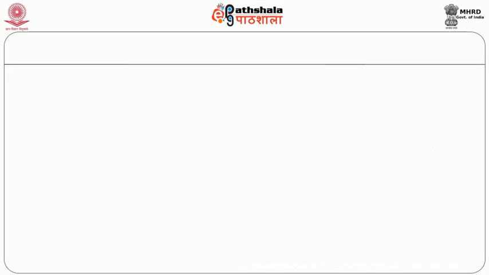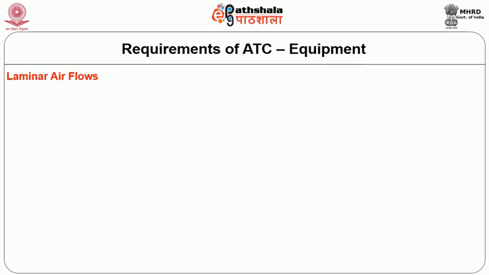Now that we have seen the layout of an ATC facility, let us move on to the requirements of the equipment needed for operating with the animal cultures, because ATC can be operated only if certain specific instruments and equipments are available. Let us consider them one after the other. The first among them is the laminar airflow.